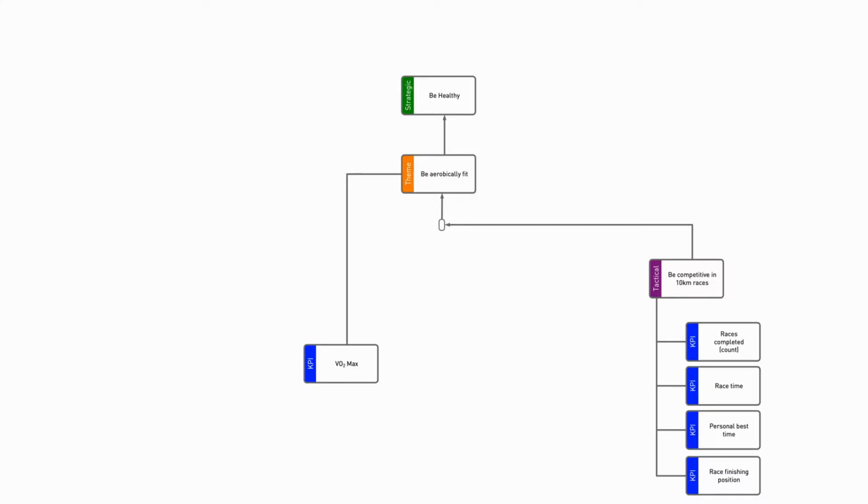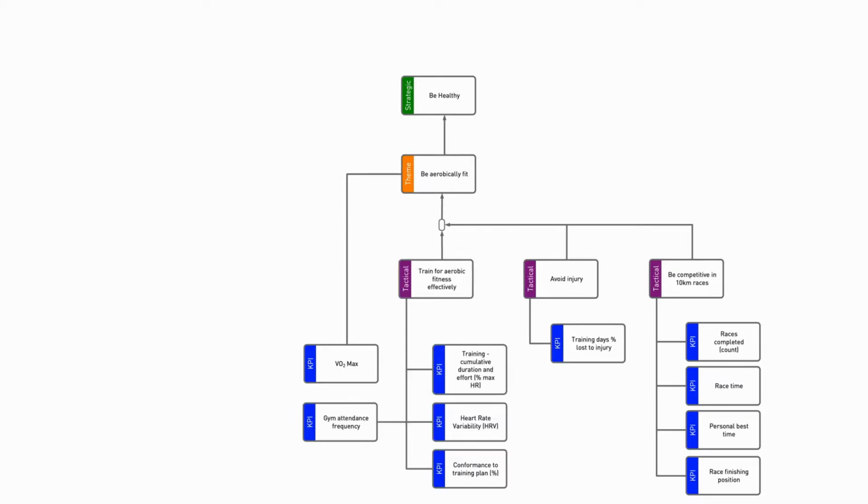At each level, we ask, is there anything else that can affect the box we're breaking down? And this is a test to see if we've got everything covered. If there is something substantial, then we just need to add it into the tree. Then to complete our tree, we simply repeat the process of breaking down those larger outcomes into smaller ones.